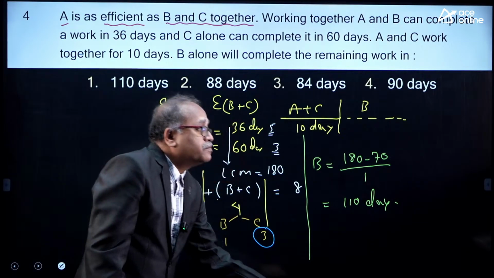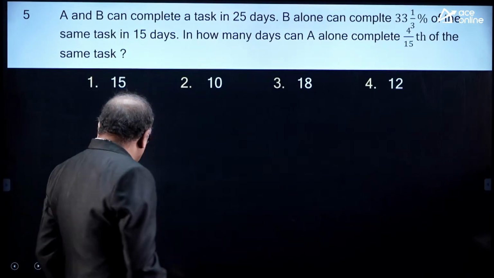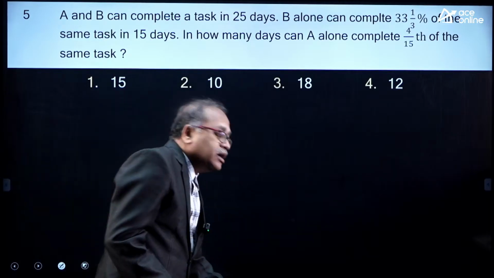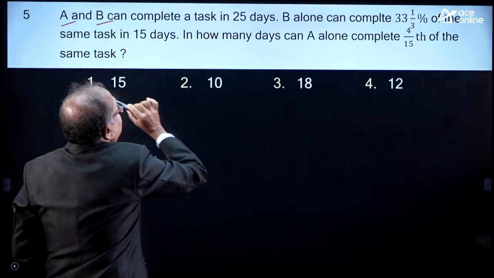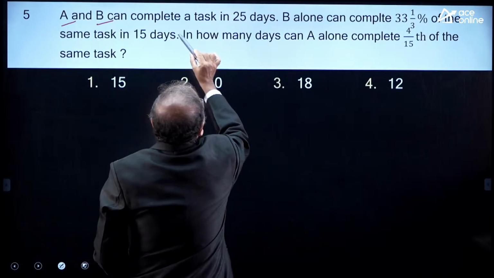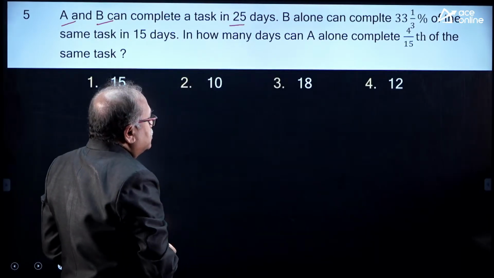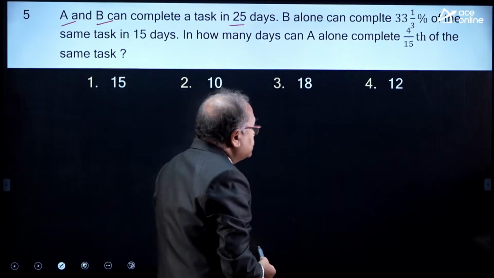Now, I am moving on to the next question. Let me read it out and then I will give some time. A and B can complete a task in 25 days.